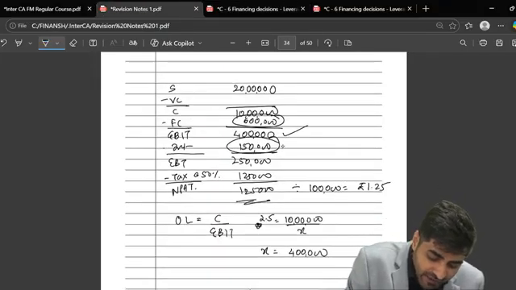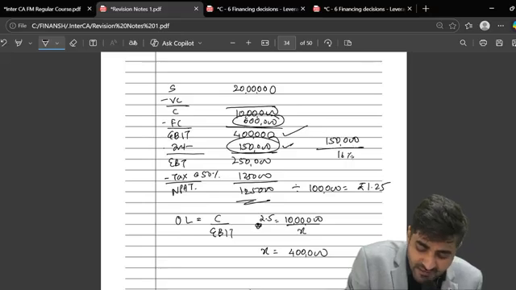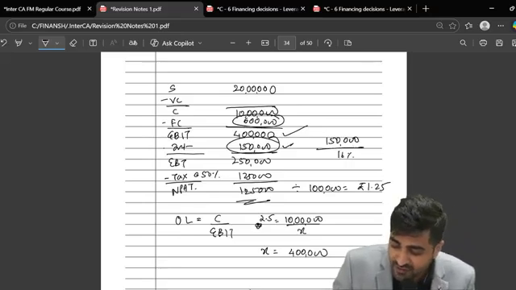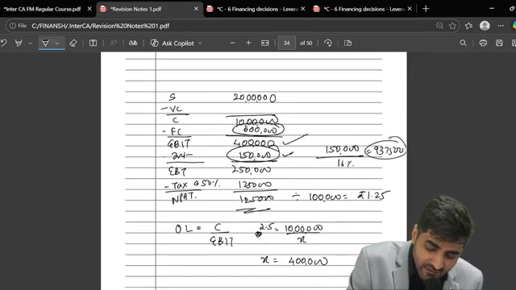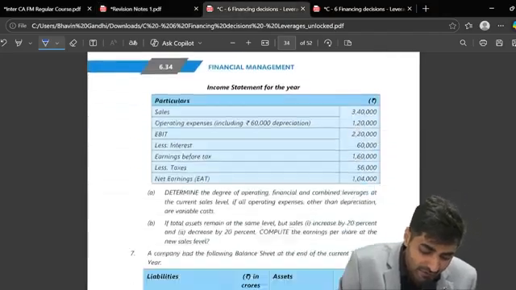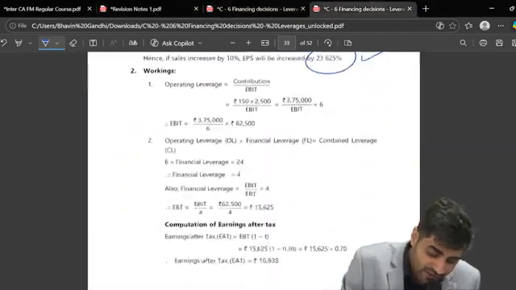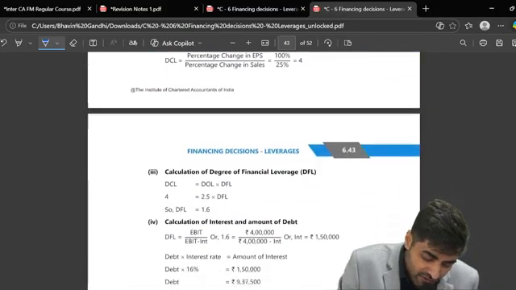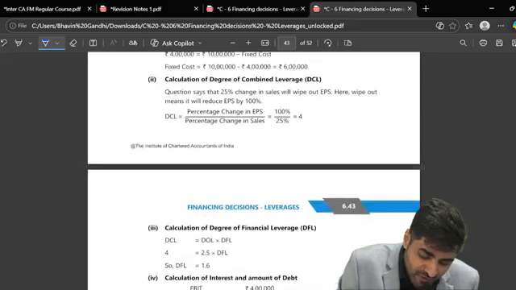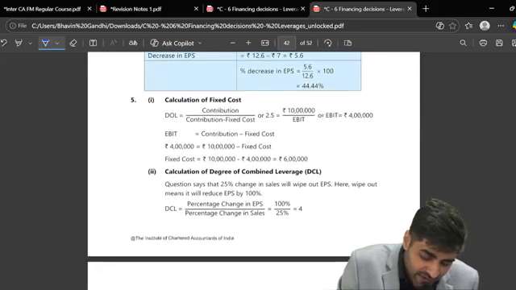So my interest is 1,50,000. And what's the rate of interest? 16%. So if you take 1,50,000 and divide that by 16%, 9,37,500. So these are the two answers: 9,37,500 and your 1.25. Are you guys understanding this? Okay. So see, you all can check this out here. Which was this question? 5, na?